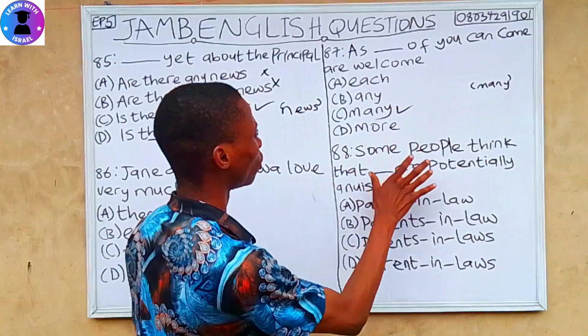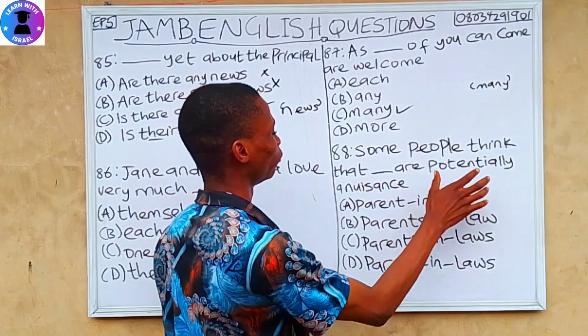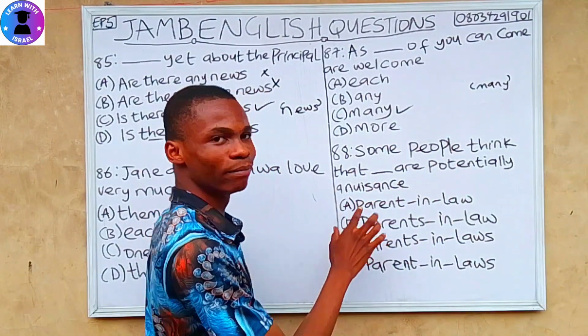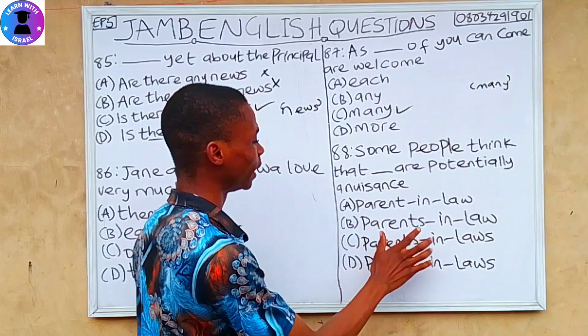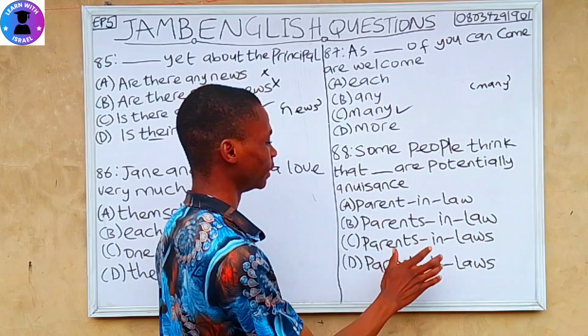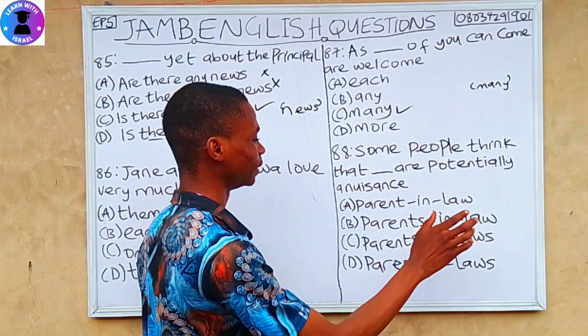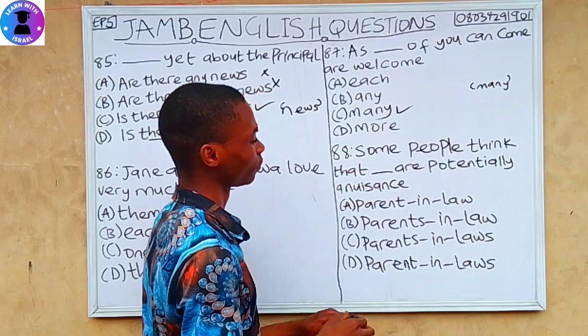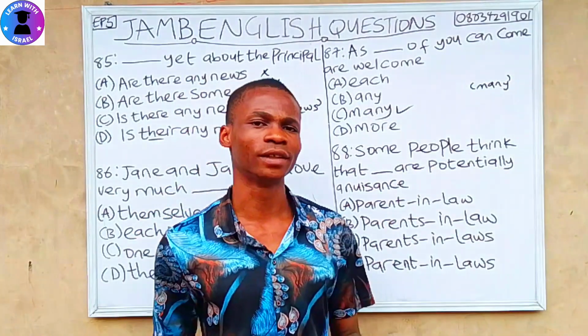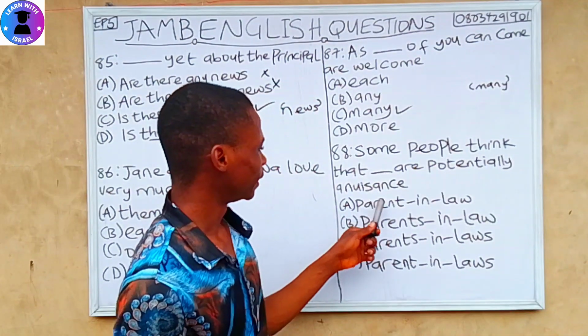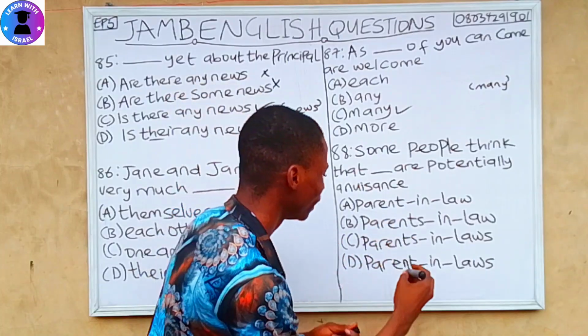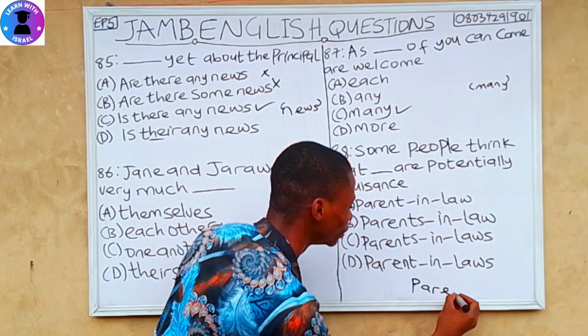Question 88. Some people think that dash are potentially a nuisance. A, parent-in-law. B, parents-in-law. C, parents-in-laws. D, parent-in-law. This might sound confusing, right? This is a noun, and parents take the keynote.